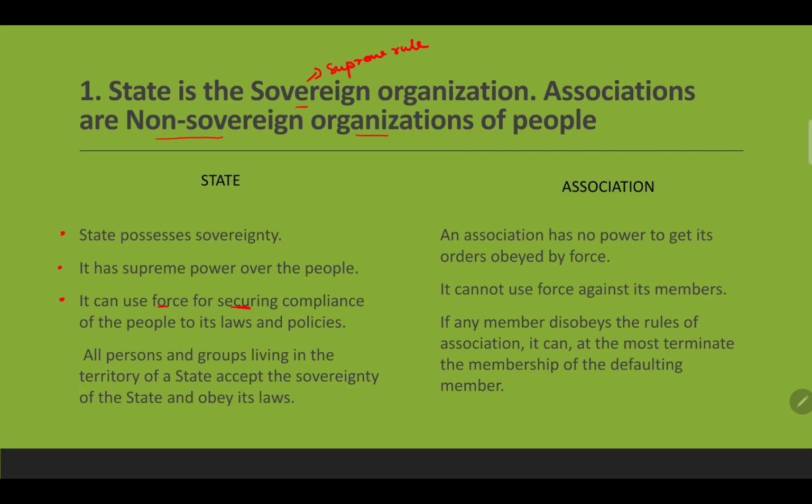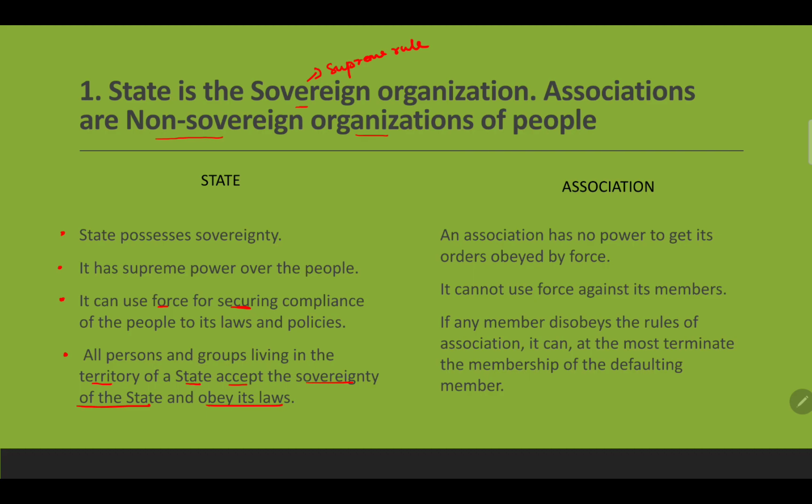What this third bullet point says is that the state can use the method of force and coercion in order to make people abide by the laws and policies laid down by the state. So all persons and groups living in the territory of a state accept the sovereignty of the state and obey its law.